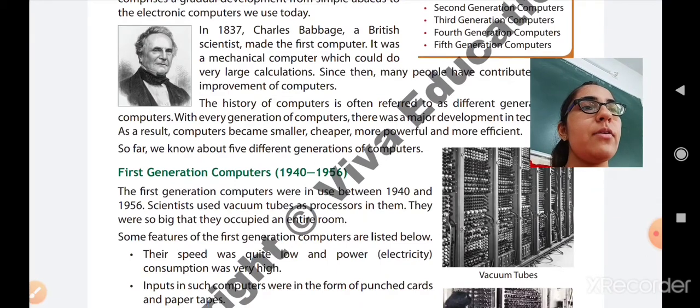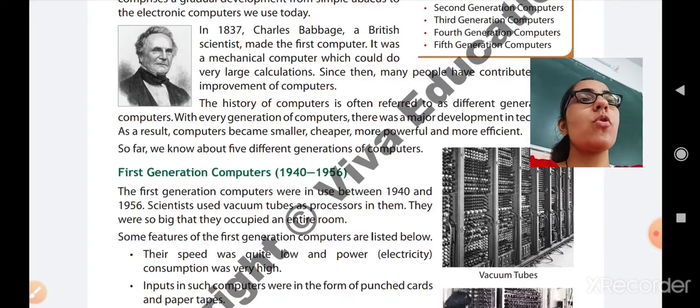So the time period of the first generation computer is 1940 to 1956. The first generation computers were in use between 1940 and 1956. Scientists used vacuum tubes as processors in them. They were so big that they occupied an entire room. It means that vacuum tubes are used. You can see that now vacuum tube mobile stands are also available.